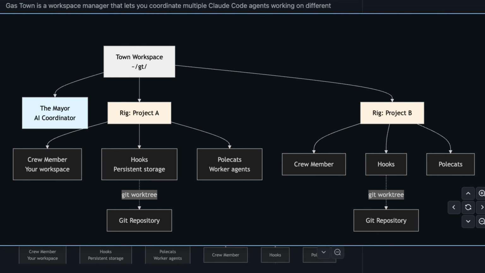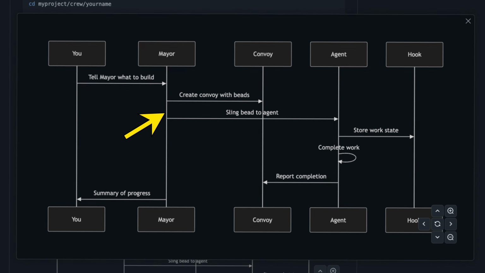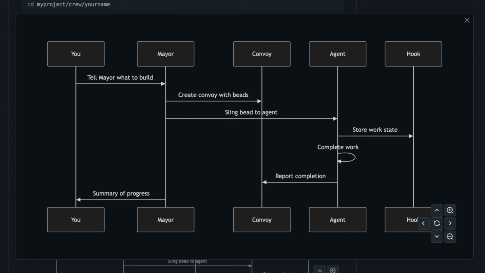Now, Gastown is an open source orchestrator that turns AI coding agents into something closer to Kubernetes for dev workflows. First thing, Gastown is not an AI model, okay? It's just an orchestrator. It sits on top of tools like Claude Code and turns them into coordinated multi-agent systems. You give a high-level goal to what they call the mayor, and the mayor breaks that goal into structured task units called beads. Beads then get grouped into what they're referring to as convoys, and then the worker agents called Polecats execute them in parallel.